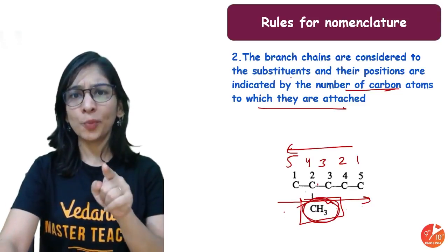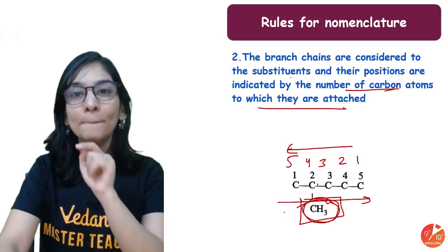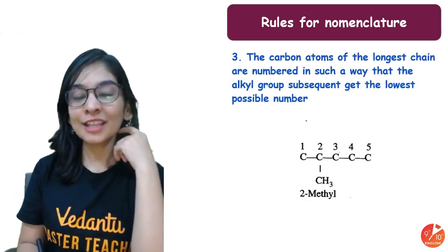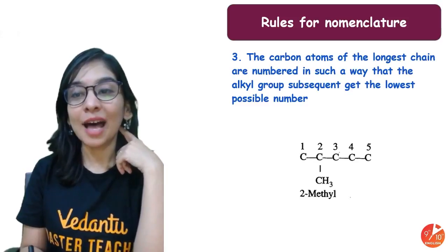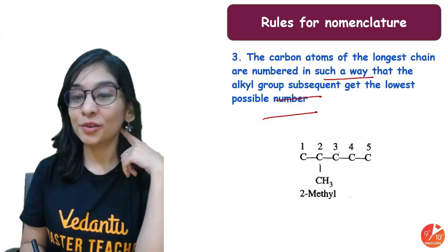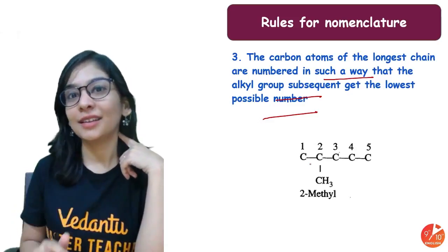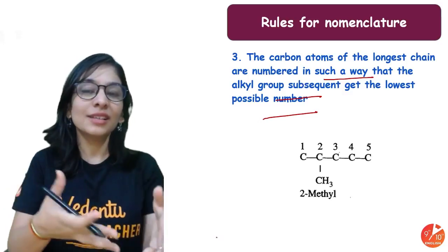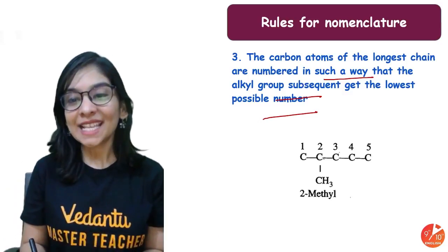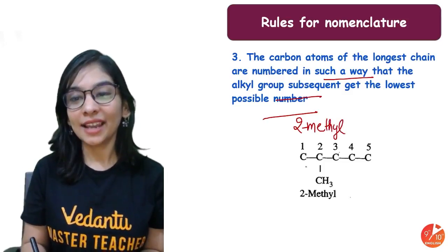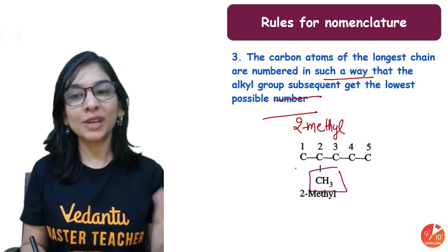Children should get more priority, which means the lesser number. Second number is better than the fourth number. Okay, so let's talk about the next one. The carbon atoms of the longest chain are numbered in such a way that, as I told you, my alkyl group should get the lowest possible number. So there is no denying in that. Before you tell me, I myself told you. Second group is having methyl. So this is 2-methyl.